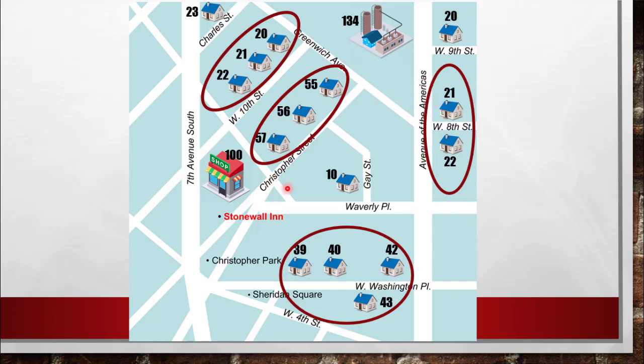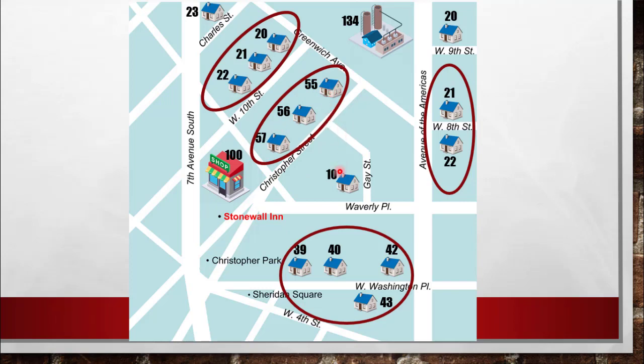So if I want to connect one of these houses, or we may call it devices or computers in this network, then I need to find what the network ID is. So here we can call these street names as the network ID and the numbers as the host ID. So W Washington Place will be the network ID for this network. 39, 40, 42 and 43 would be the host ID for this network. And here the same way, Christopher Street will be the network ID. 57, 56 and 55 would be the host IDs.